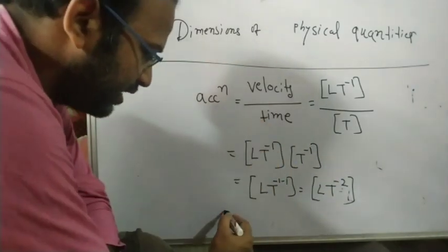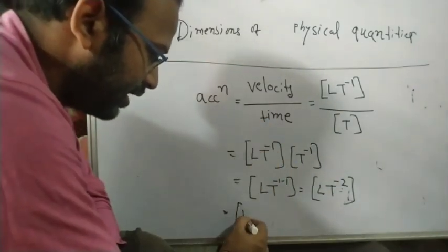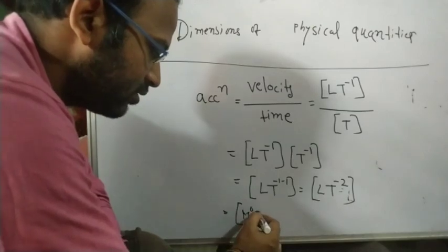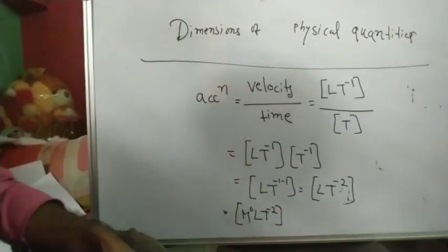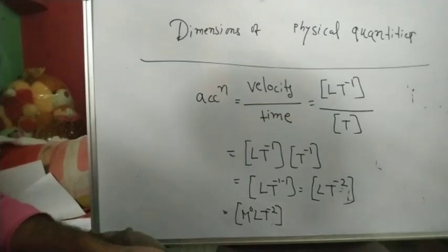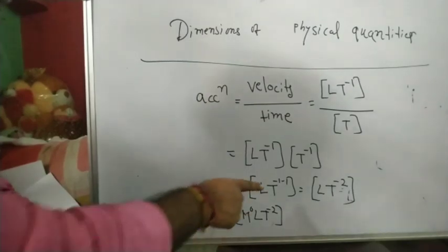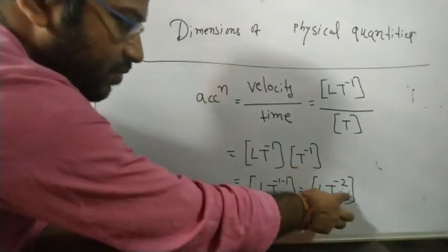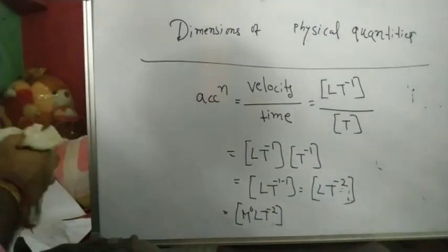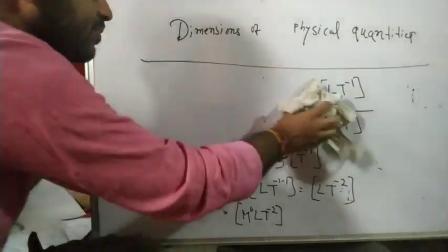If you want to write in terms of MLT, again it will be the same, M to the power 0, L T to the power minus 2. So this is the dimension of acceleration. Okay, it is L T to the power minus 2, or M0 L T to the power minus 2. Okay, now what is the dimension of force? Let's get the dimension of force.